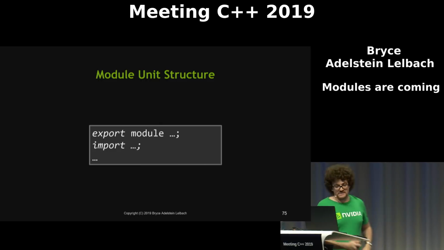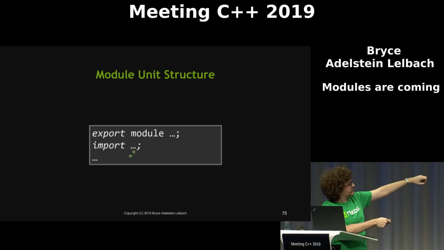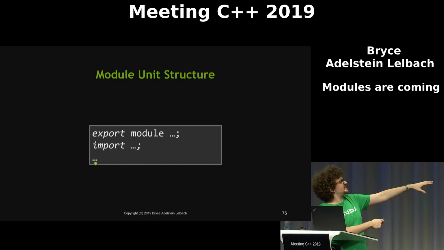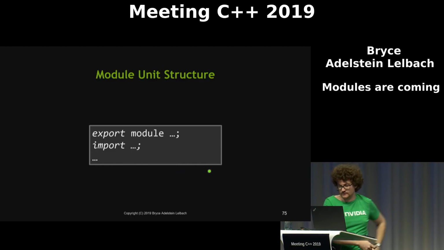So the way we're going to look at this structure, and it's going to expand over time, is the standard says that your module units have to look like this. And what I mean by have to look like this is prior to this, you can't have anything other than comments. And you can't have anything other than comments in between your module declaration and your imports. The ... means anything's fair game. It's just the regular C++ syntax as usual.